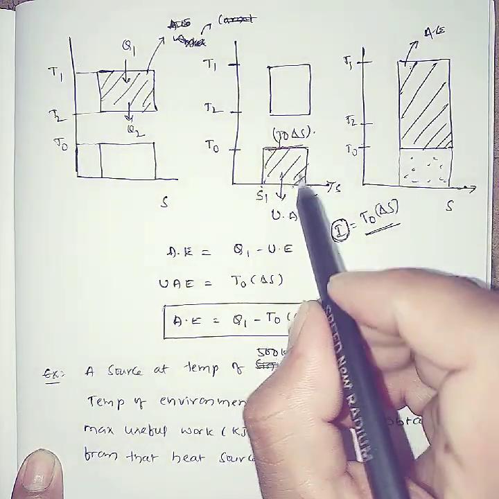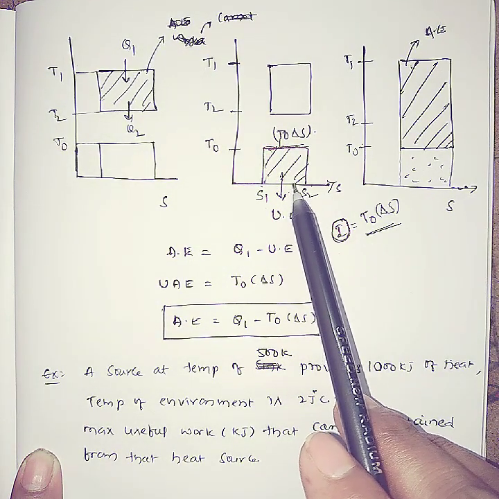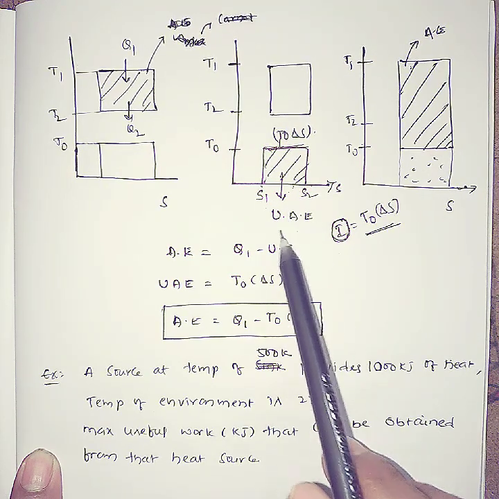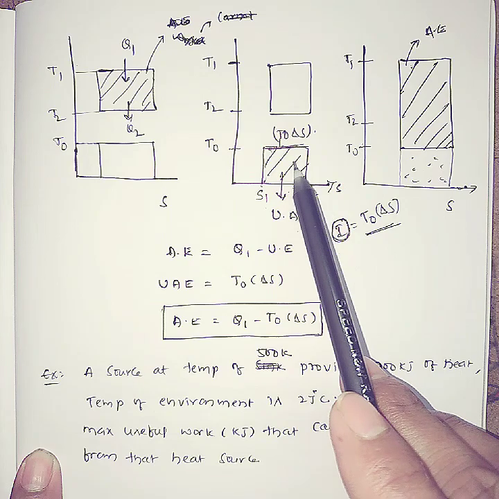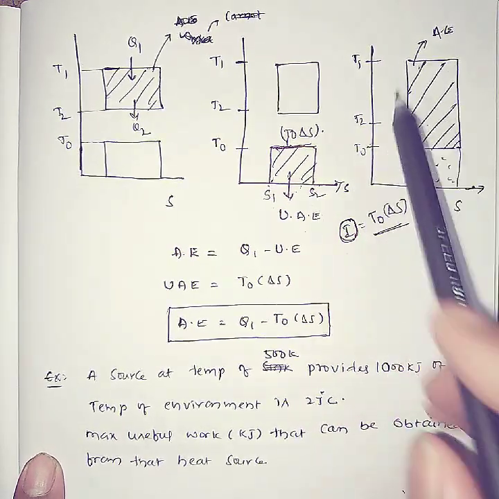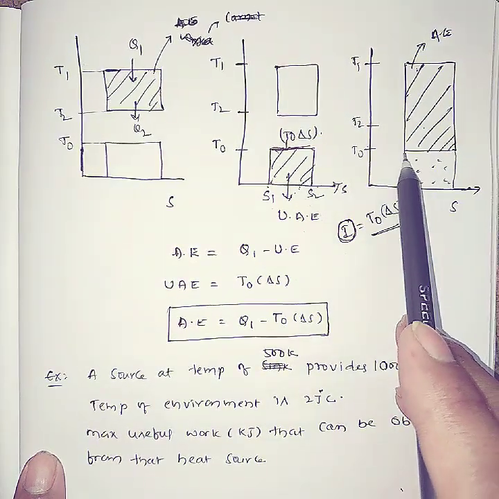That means you are not using that energy. That means you don't have that energy, it is unavailable. This is called unavailable energy. Okay, now what is available energy? Available energy is what you get when you reach from the maximum temperature to the ambient temperature.